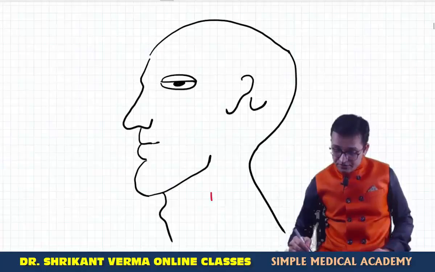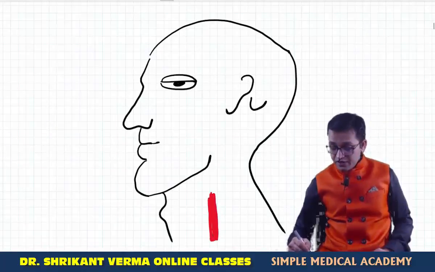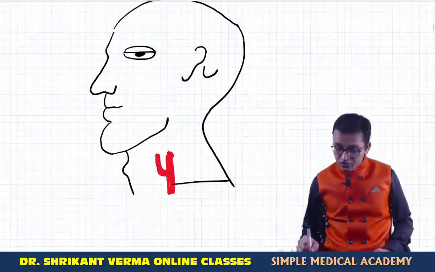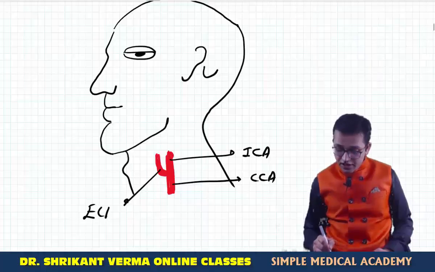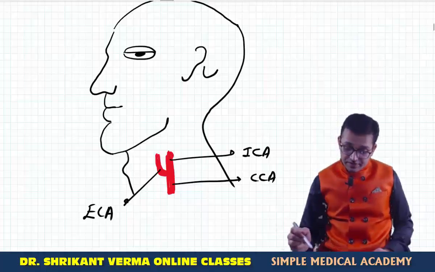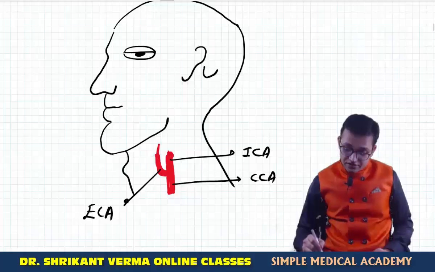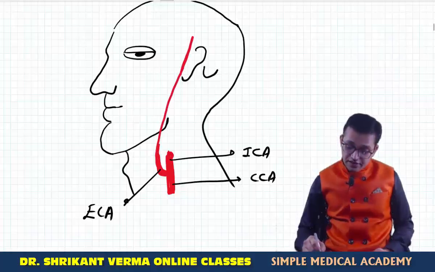Suppose here is the common carotid artery which is dividing into the internal and external carotid artery.